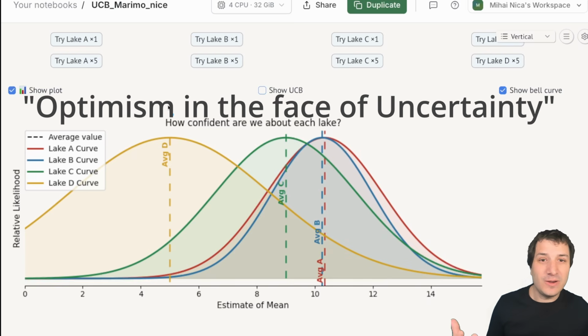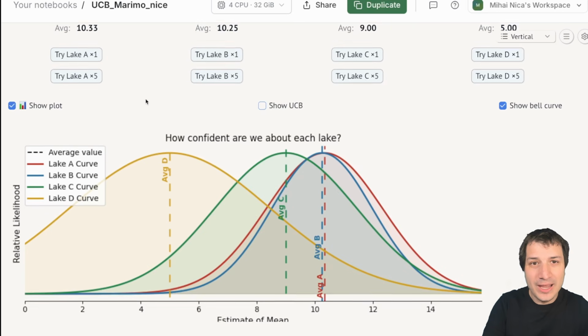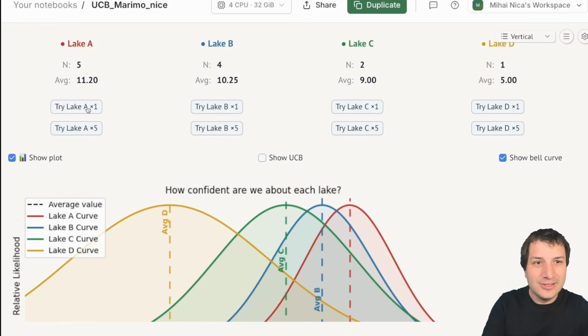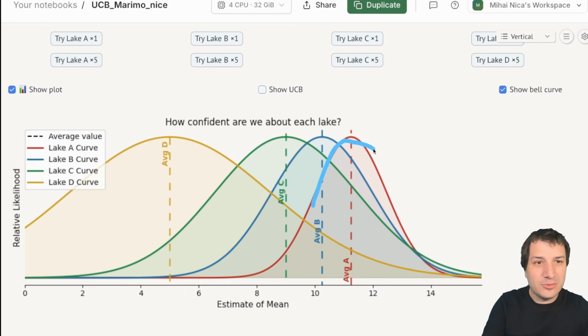If you're not sure what's going on, it could be that you're missing out on some really good gains from Lake A over here, and so you should try it out. And that's what we're going to do. Let's try Lake A. Okay, Lake A. Lake A is still very good. Lake A is doing great. So Lake A is going quite well, and we're getting a lot of fish from Lake A, and the bell